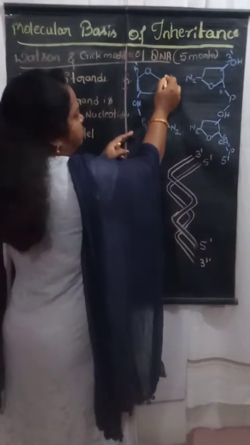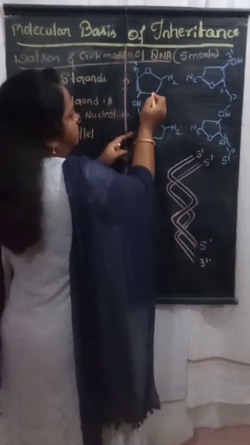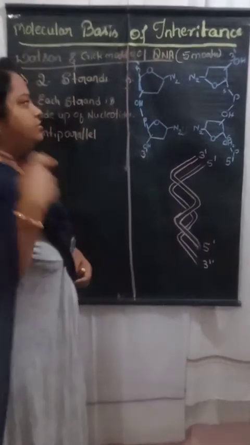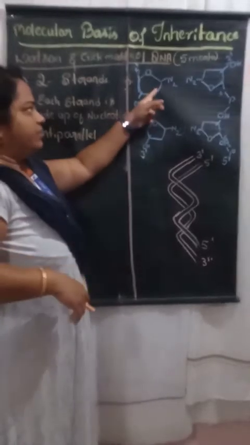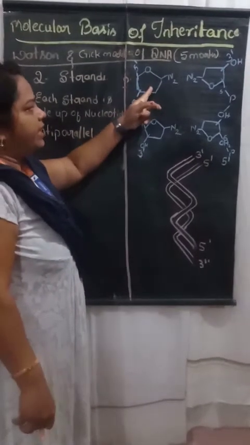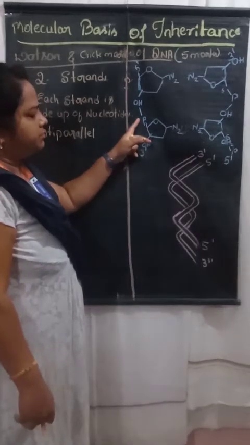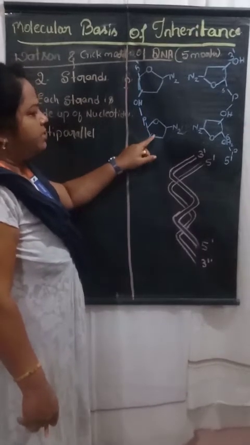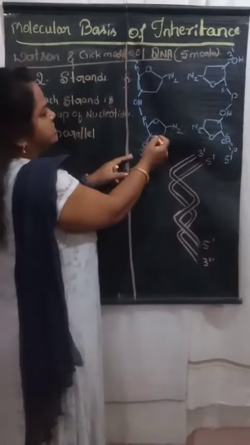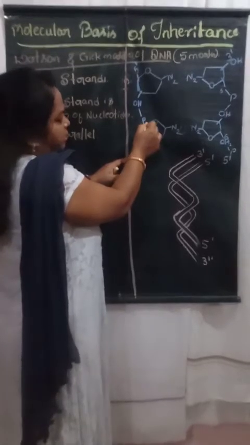This is the pentose sugar, and this is the nitrogenous base. This is the 2 carbon atom, this is the third carbon atom, and this is the 5th carbon atom. So this is one end. If one nucleotide joins with another nucleotide by the formation of a phosphodiester bond with the other sugar, at the 5th carbon atom position,